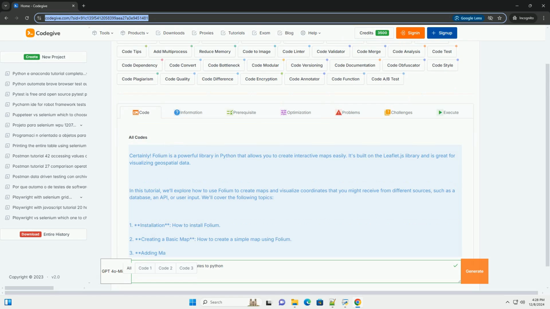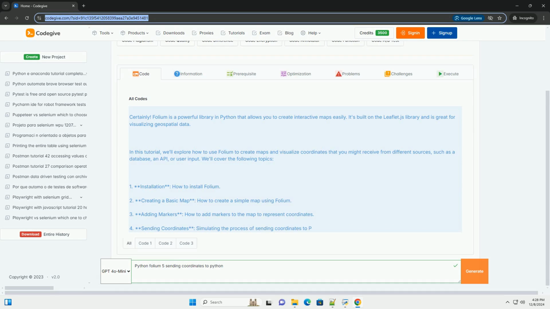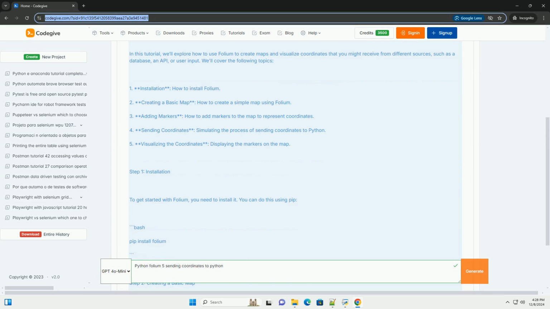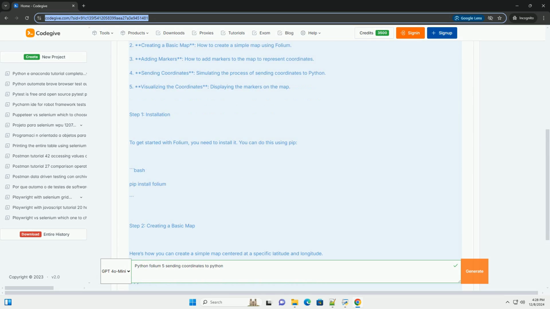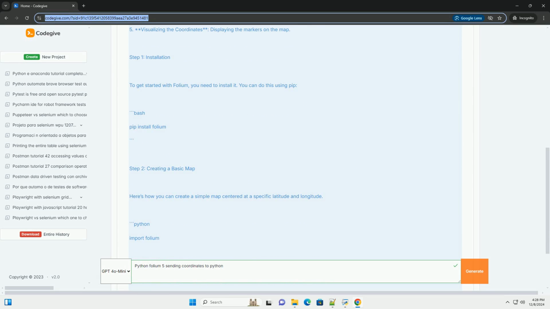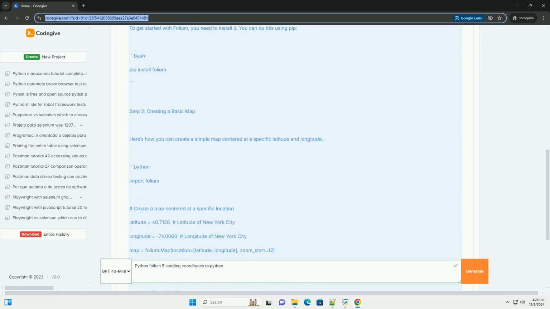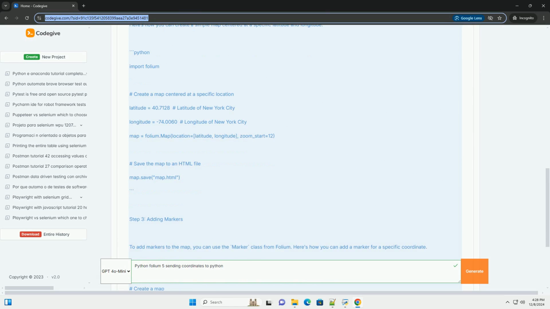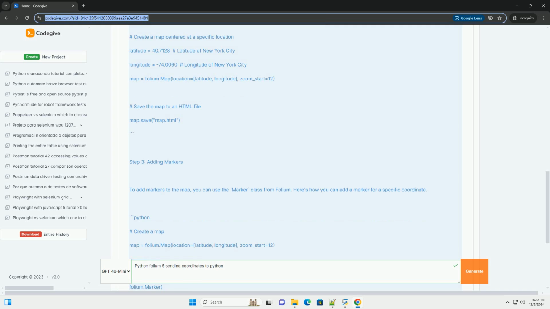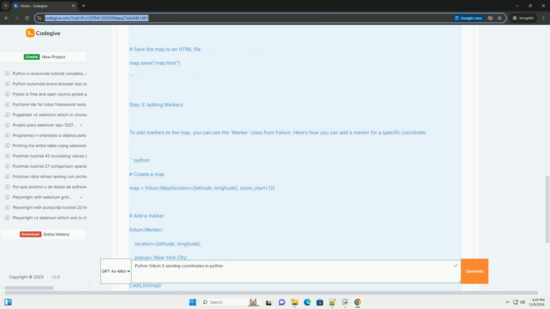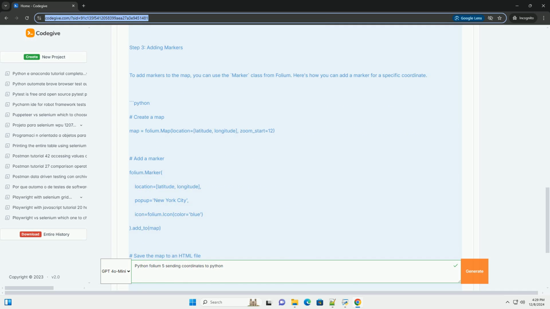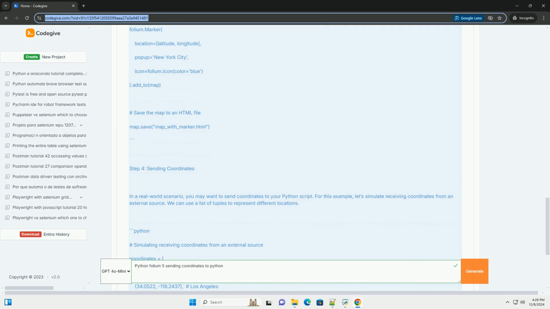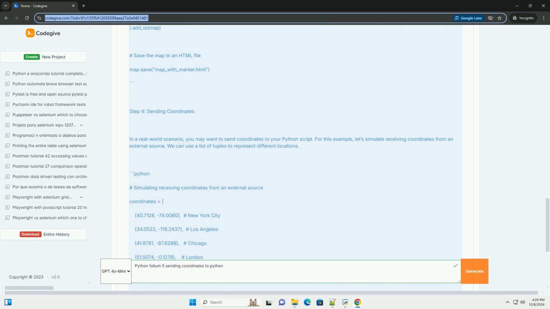Certainly. Folium is a powerful library in Python that allows you to create interactive maps easily. It's built on the leaflet.js library and is great for visualizing geospatial data. In this tutorial, we'll explore how to use Folium to create maps and visualize coordinates that you might receive from different sources, such as a database, an API, or user input. We'll cover the following topics.